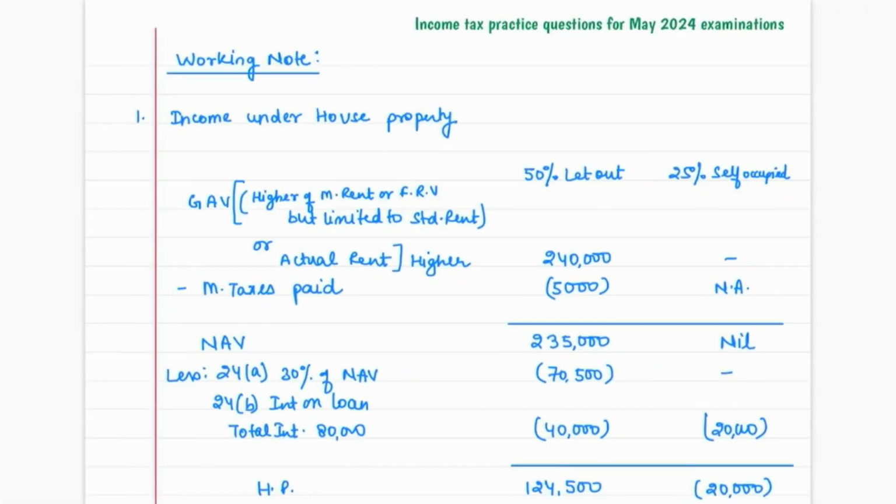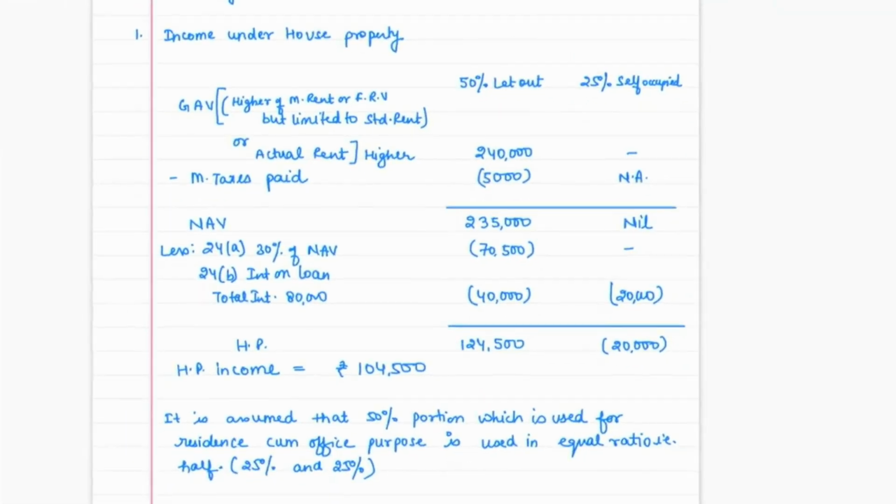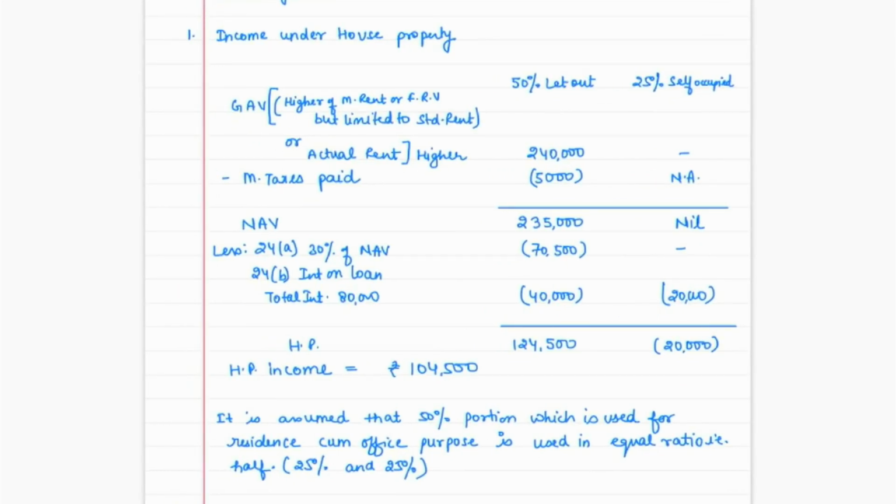And the working notes. This first working note is related to house property, because we understand that out of the entire house, 50% was let out. So 50% was let out, and the remaining 50% was used for both personal purpose as well as for your professional purpose. So for that remaining 50%, we have assumed that it is used equally. So here I have given this statement also, that it is assumed that the remaining 50%, which is used for both residence cum office purpose, we are using it equally. That is 25% and 25%.